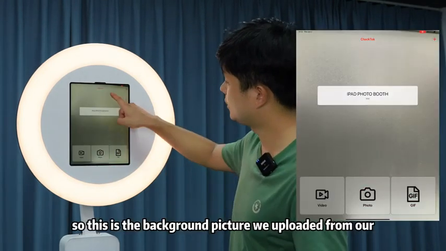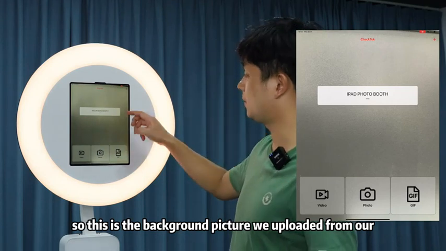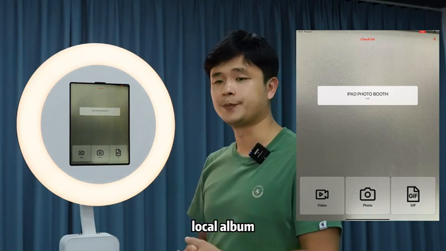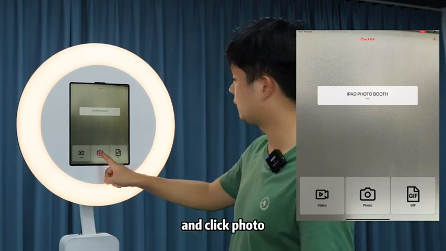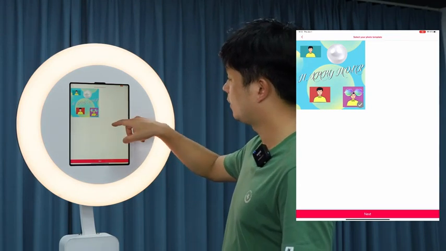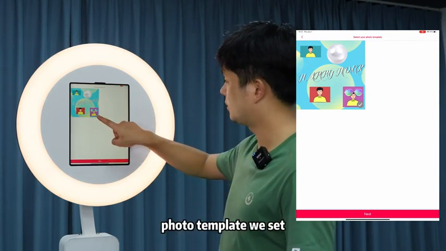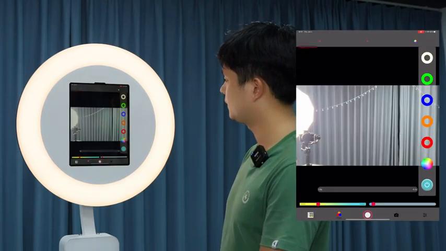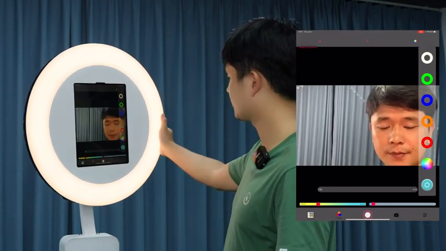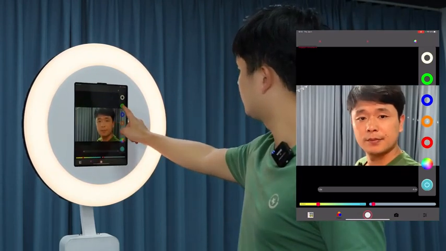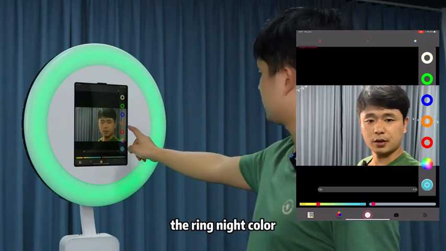So this is the background picture we uploaded from our local album and click take photo. So this is the photo template we set. Select it and click next. We can choose the ring light color.